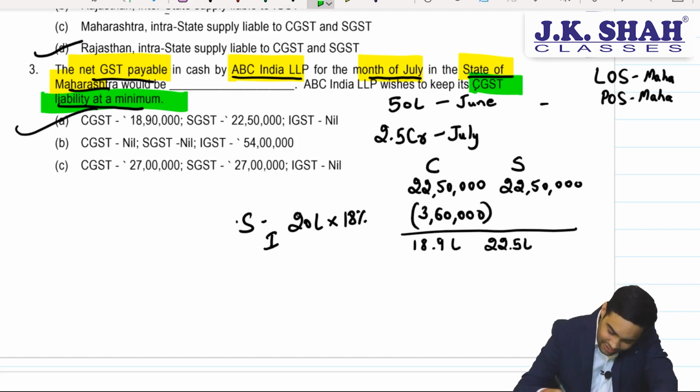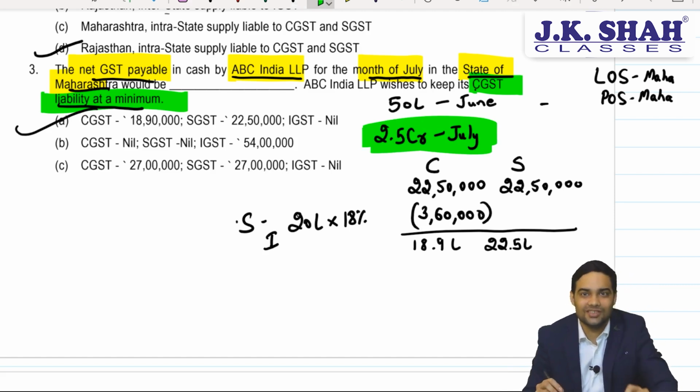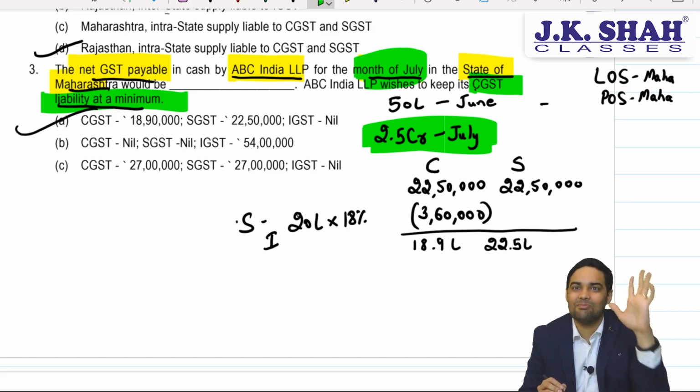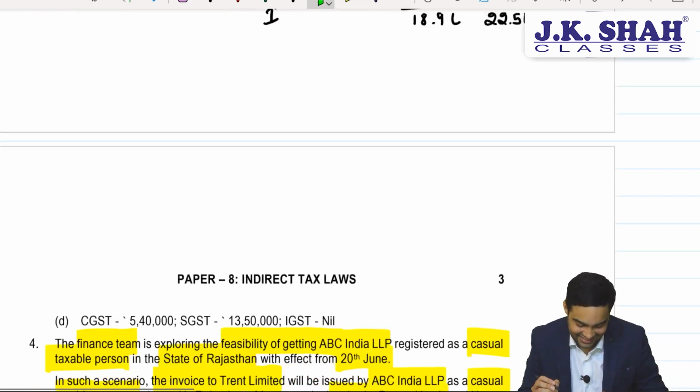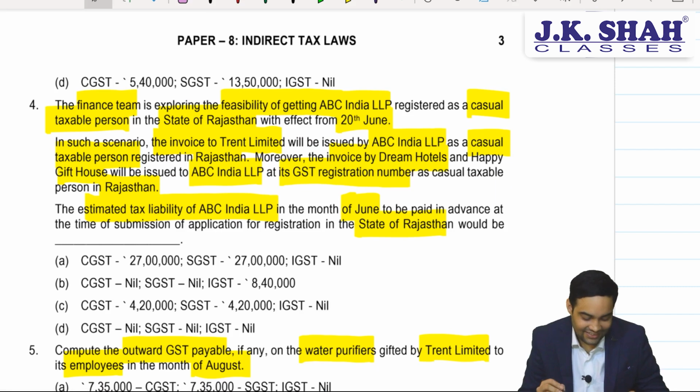Clear? Be very careful. We have calculated only on this 2.5 crore because 50 lakh was of June and they have asked for July. This is where the institute can play. Be very careful on this. Okay. Now, let's see the fourth one.